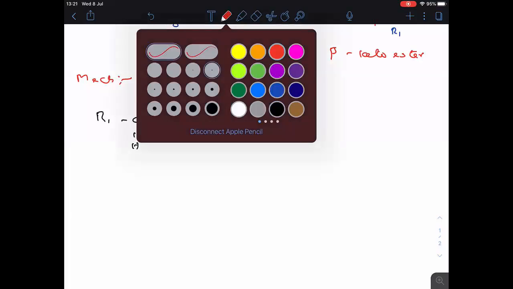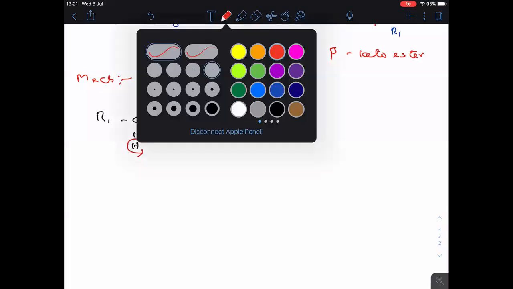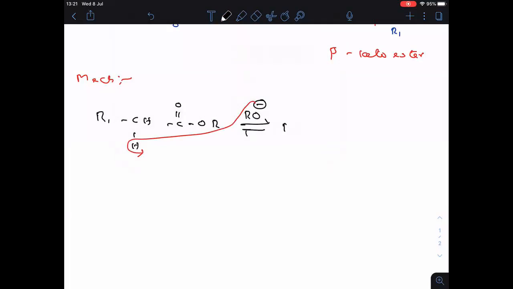This RO minus will take the hydrogen from here, an acid base reaction with the acidic hydrogen. Now R1CH has a negative charge, and here C double bonded OR, the ester.